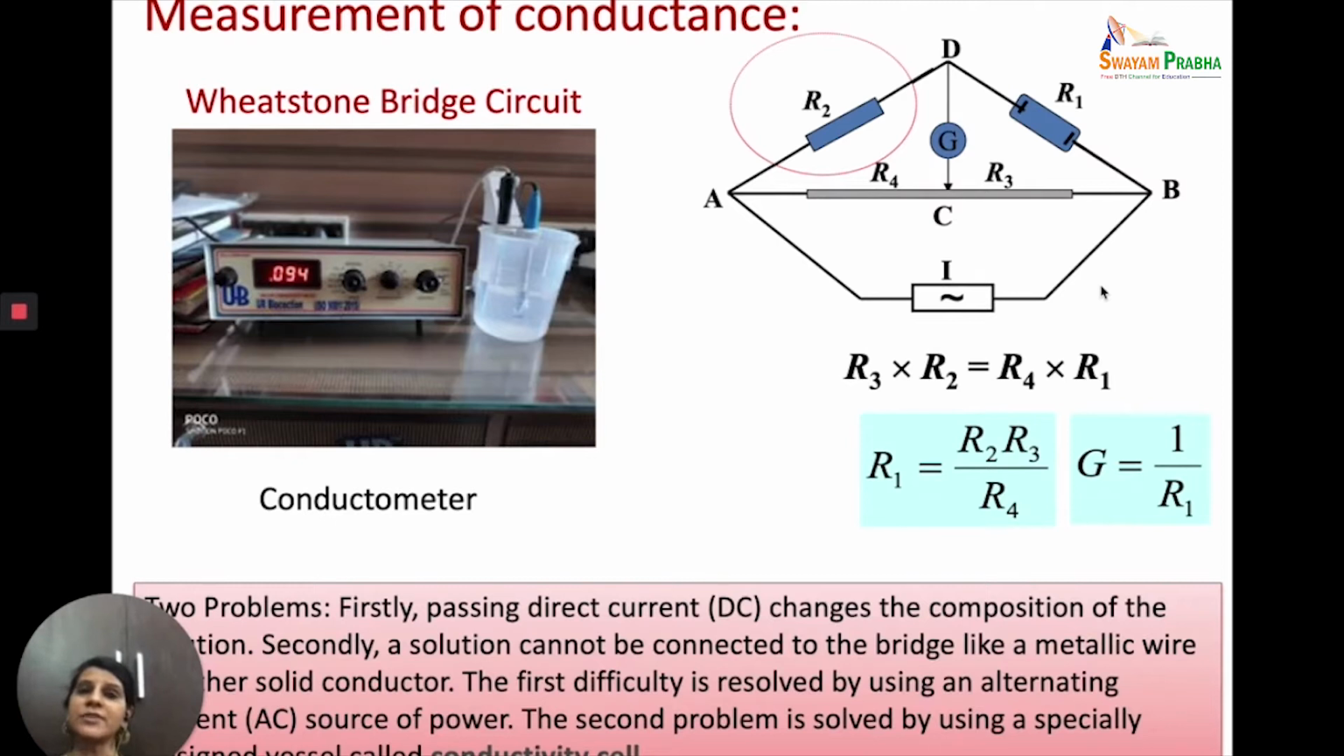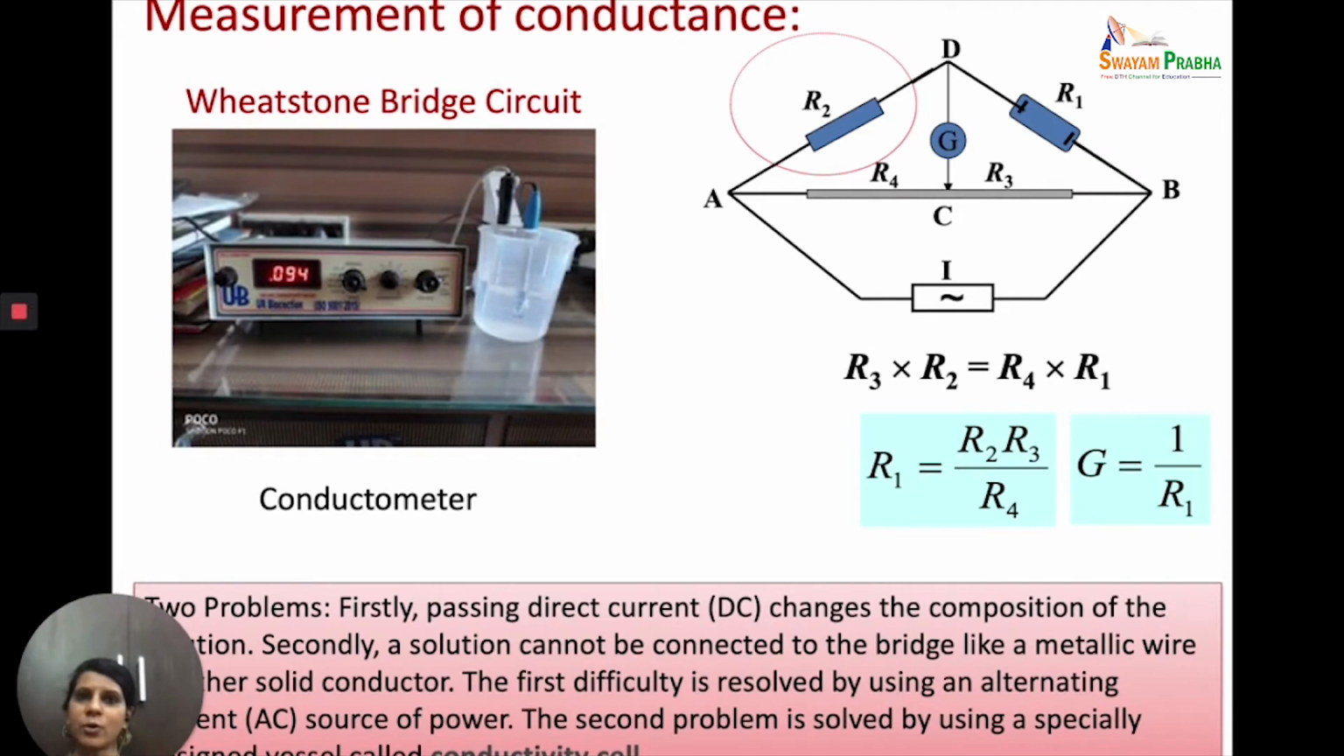Now we have studied the Wheatstone bridge circuit in 11th and 12th while studying electric current, and we know that when the potential drop across the galvanometer is 0 or null, then R3 into R2 is equal to R4 into R1, or R1 by R2 is equal to R3 by R4. So if we know any three of the terms, we can find out the value of the fourth term.